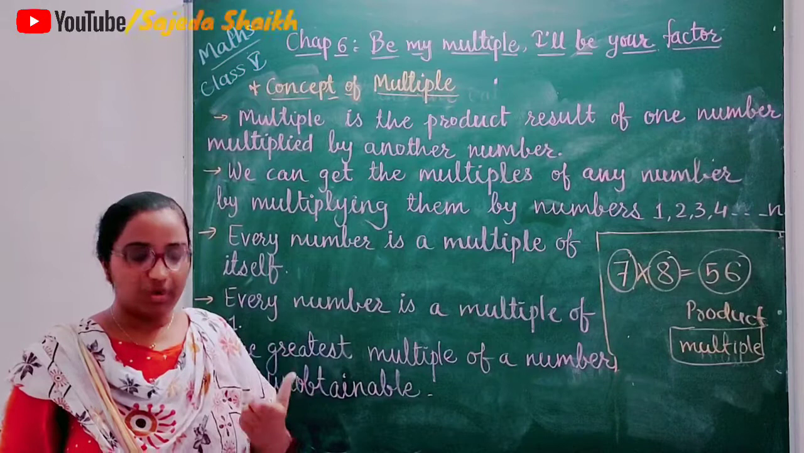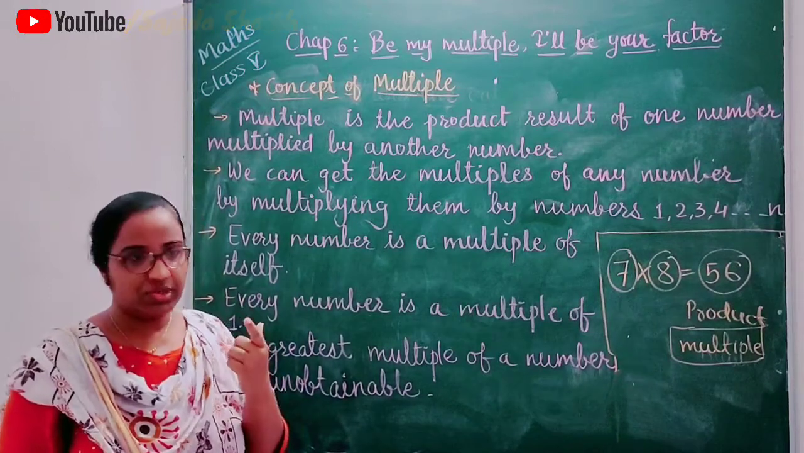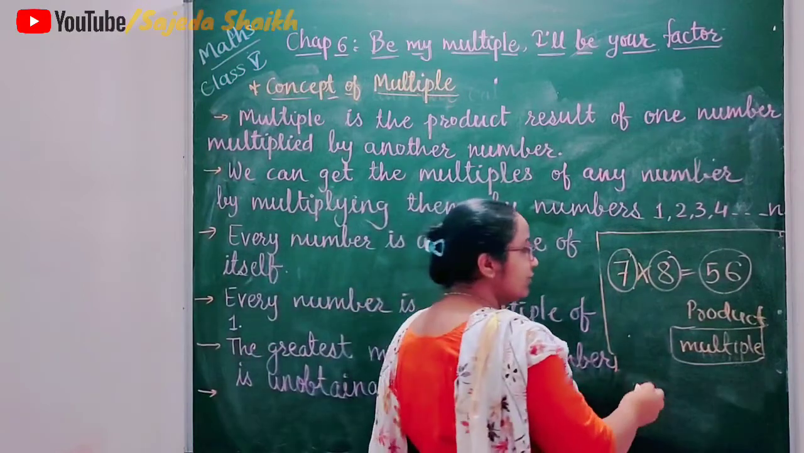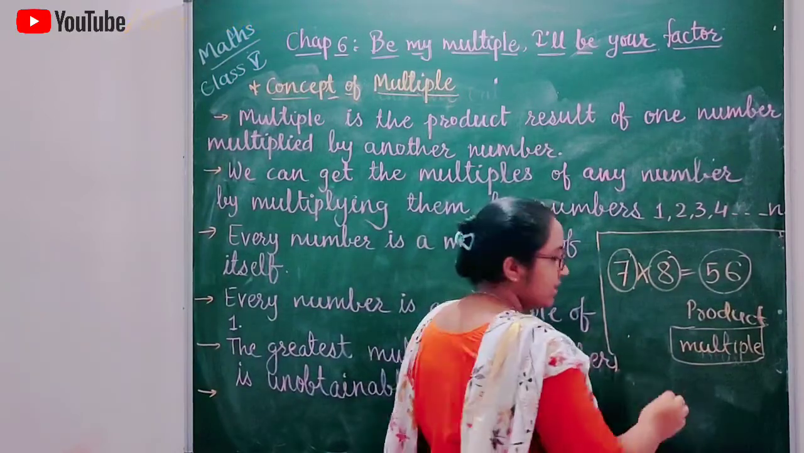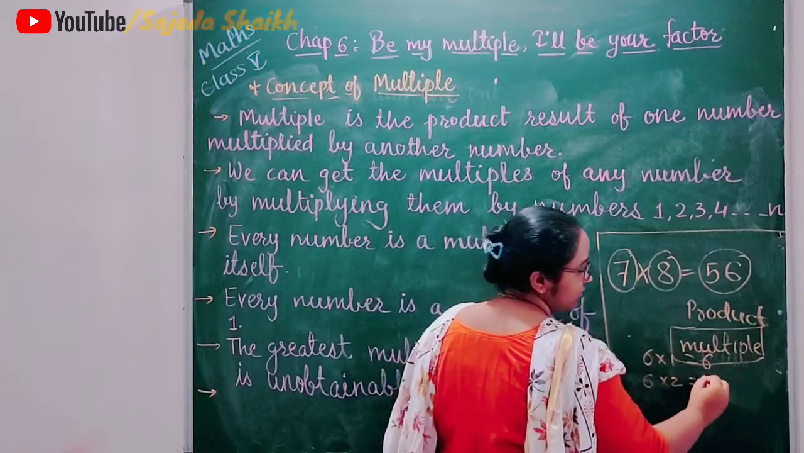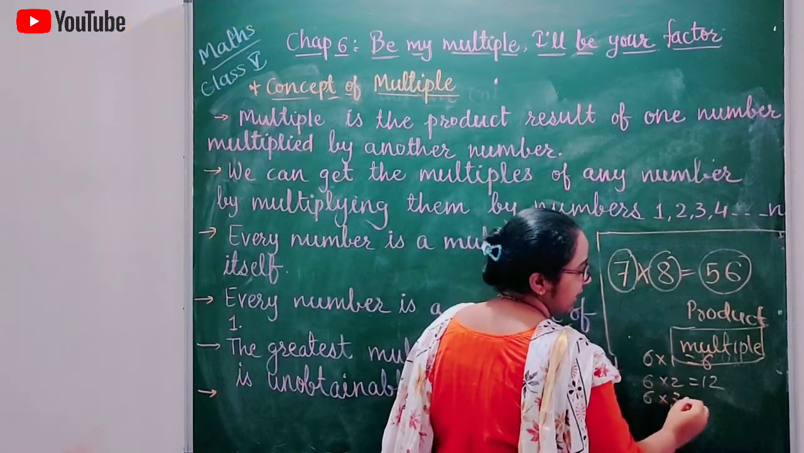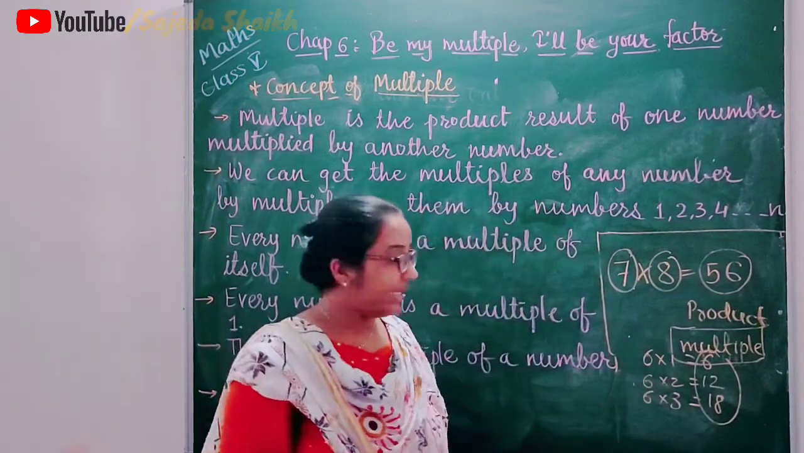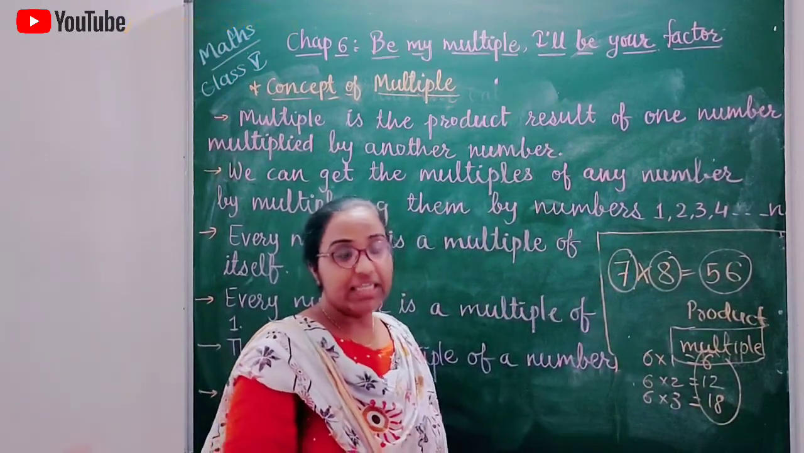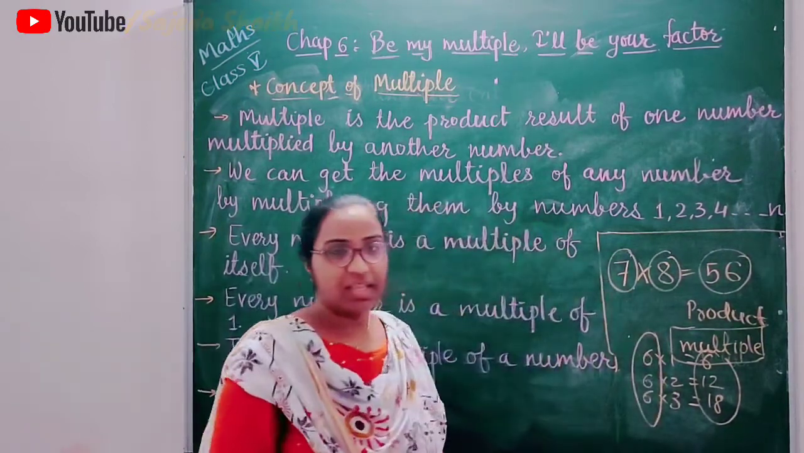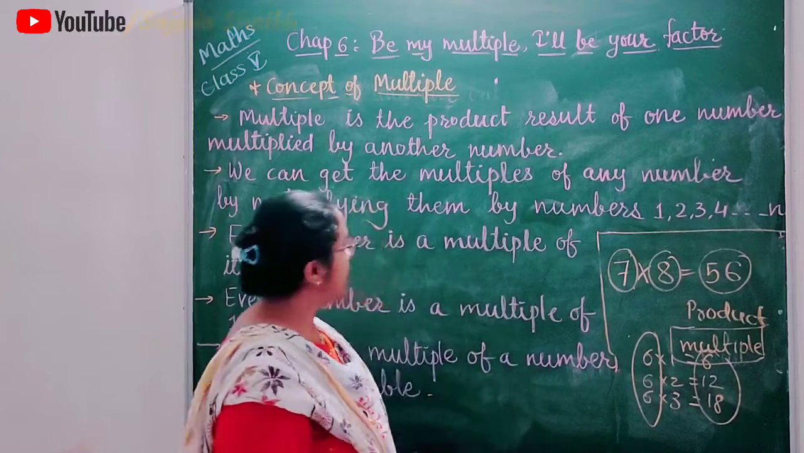Simply you can tell it table also. Suppose you have to write down multiples of 6. So simply you have to write down the table of 6. 6 ones are 6, 6 twos are 12, 6 threes are 18. So these all numbers 6, 12, 18, 24, 30, these are multiples of 6. I hope you understand this thing.